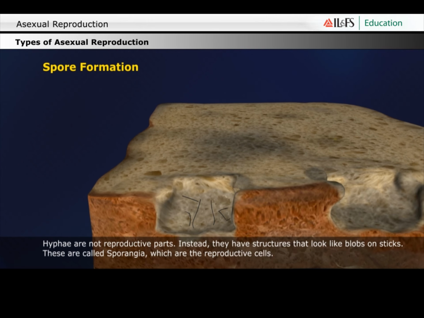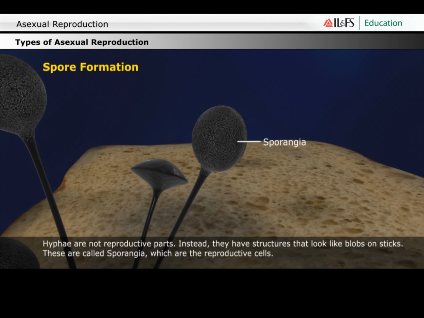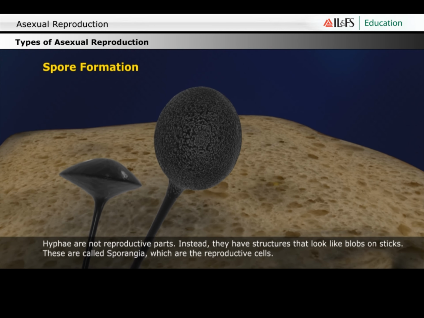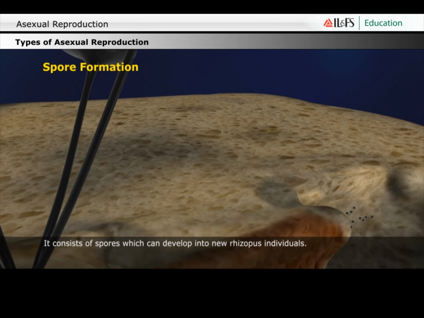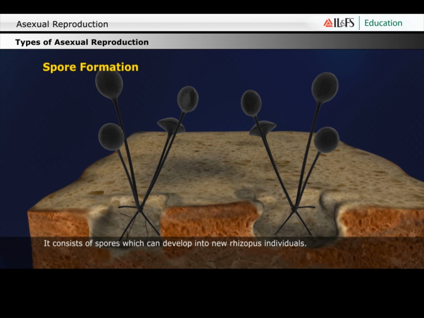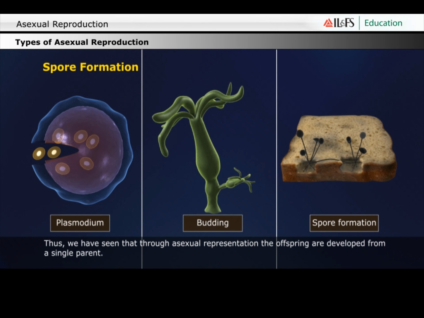Hyphae are not reproductive parts, but a blob on a stick-like structure, which is called sporangia, the reproductive cells. It consists of spores which can develop into a new Rhizopus individual. The spores are covered by a thick wall which protects them in unfavorable conditions until they come to moist conditions. In all types of asexual reproduction we have discussed, new generations are developed from a single parent individual.